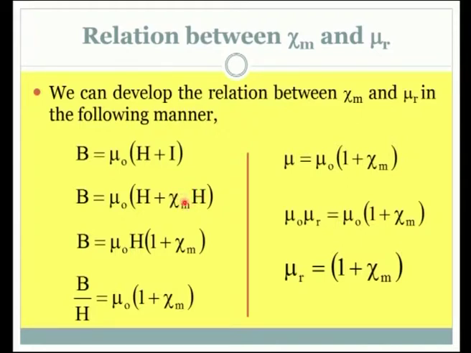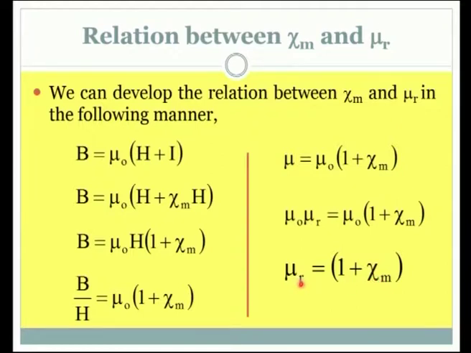and take the H common here, and bring this H to the denominator. What is B divided by H? That is permeability of the medium that we write here, and I think we have come to the final expression that develops the relation. Mu could be written as mu naught times mu r. The mu naught is cancelled on both the sides. So, we have finally a relation that is relating mu r and the susceptibility chi m, relative permeability and susceptibility.